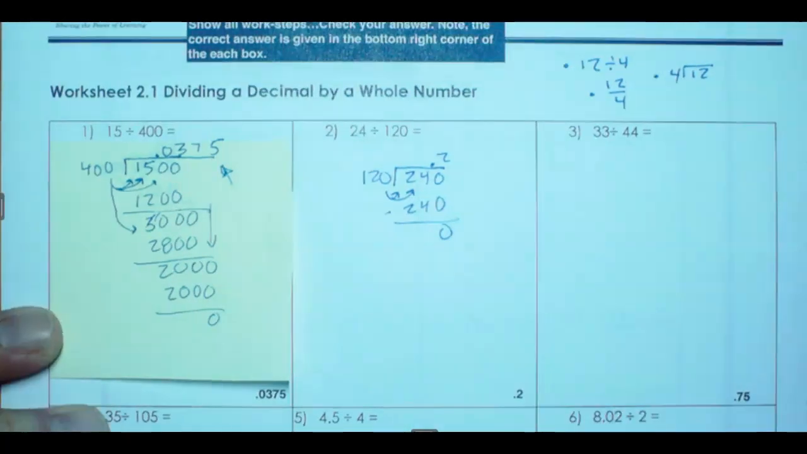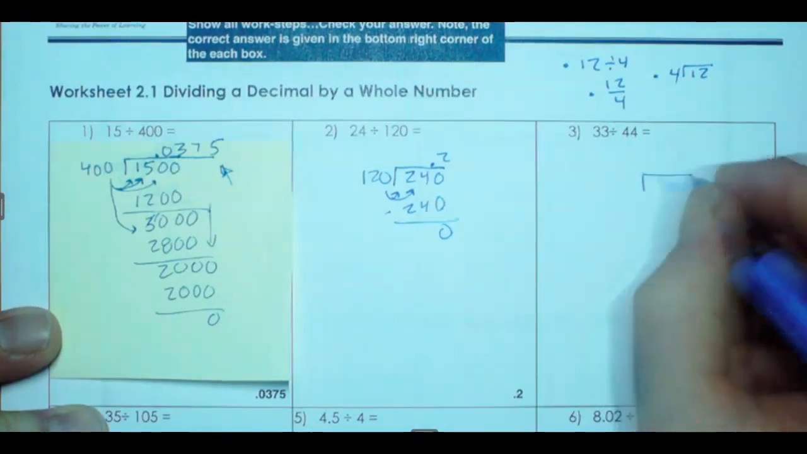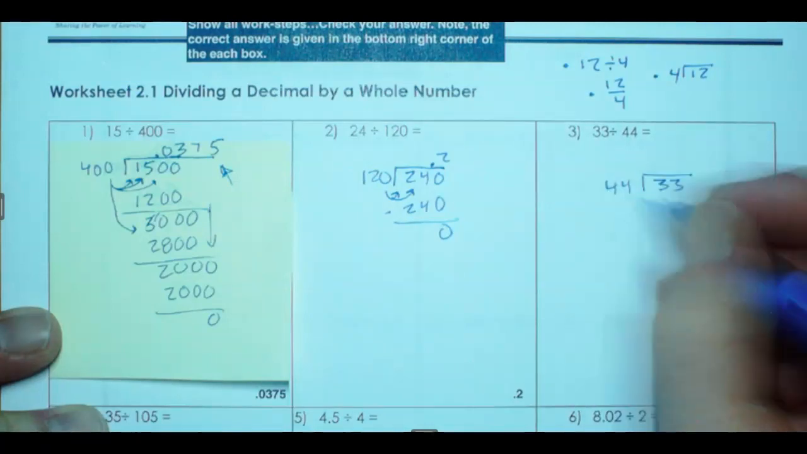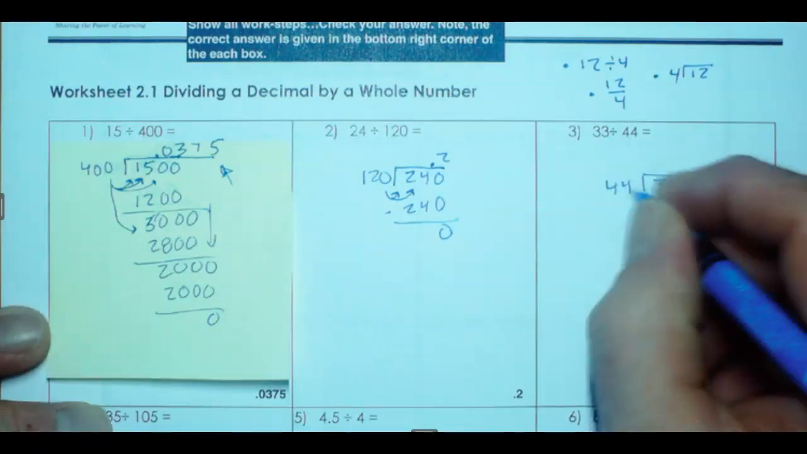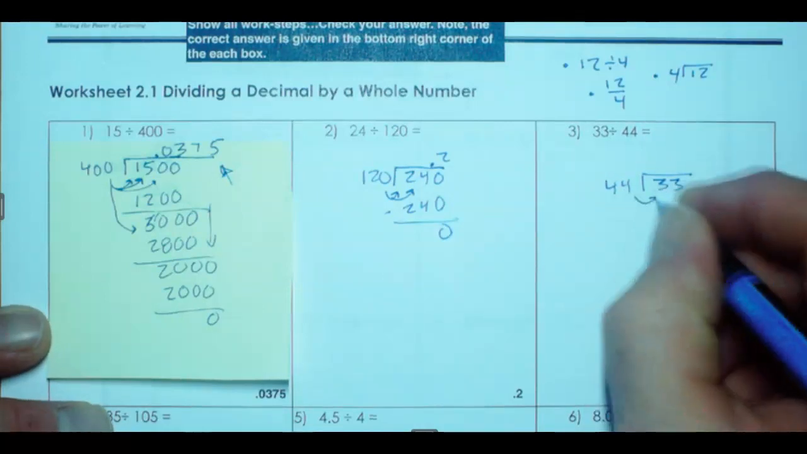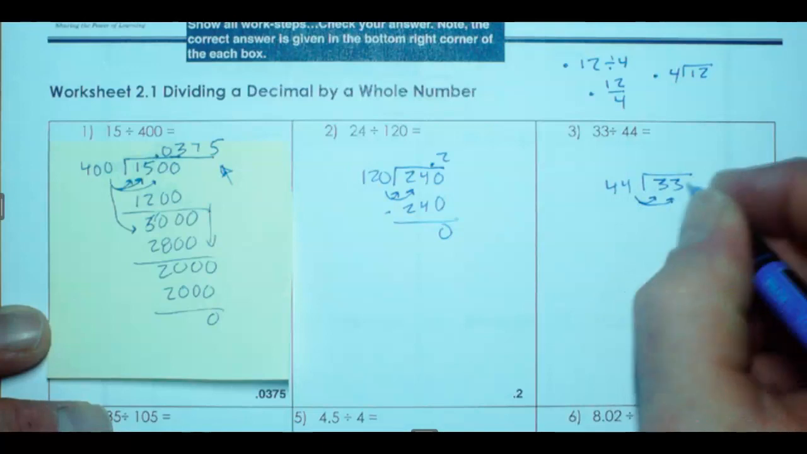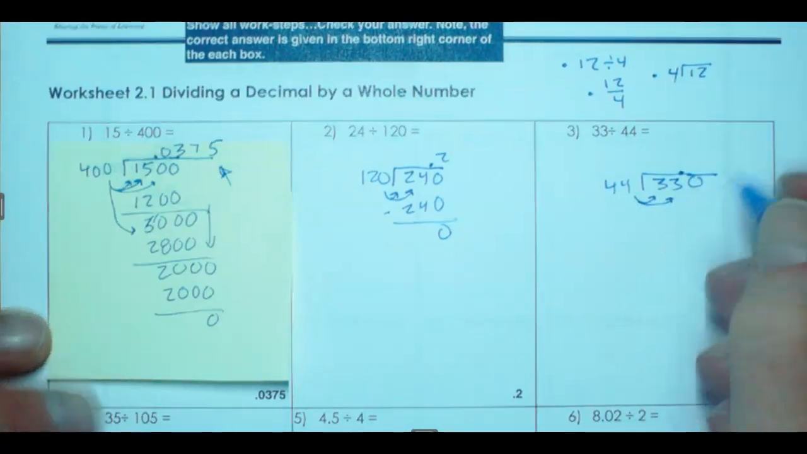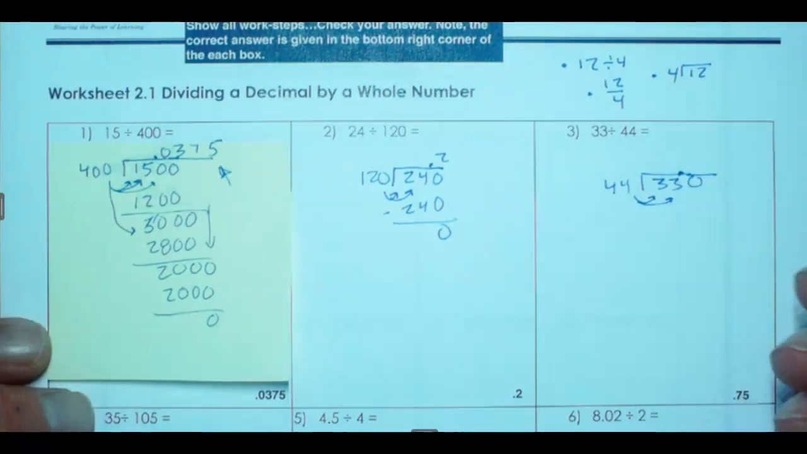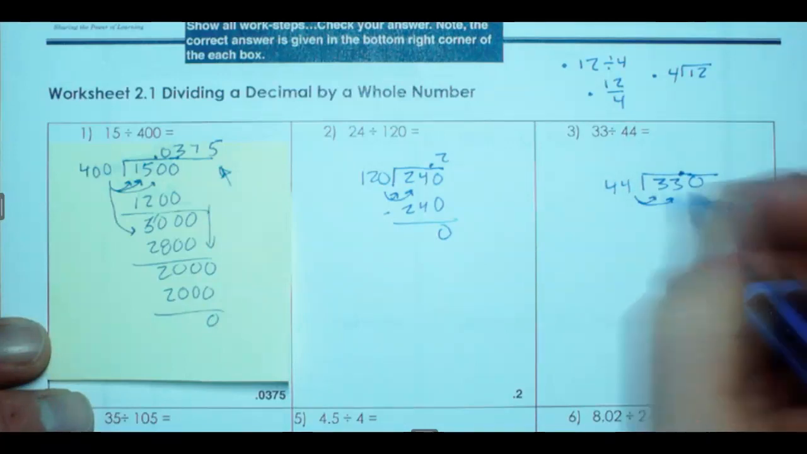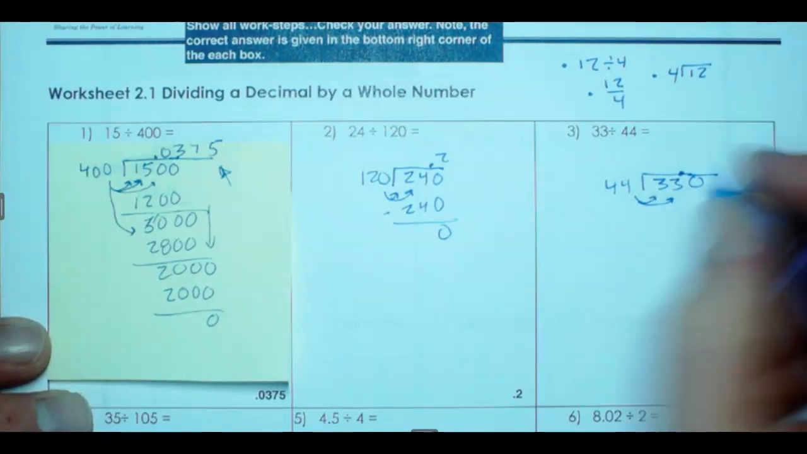Okay, so this next one, 33 divided by 44. The first one goes in the house, 33. We're dividing it by 44. So this is the dividend. This here is the divisor, to give you a little bit more math language. 44 doesn't fit into 3. It doesn't fit into 33, so I'm going to put my decimal down. 44 does fit into 330, and I think it's 7 times.